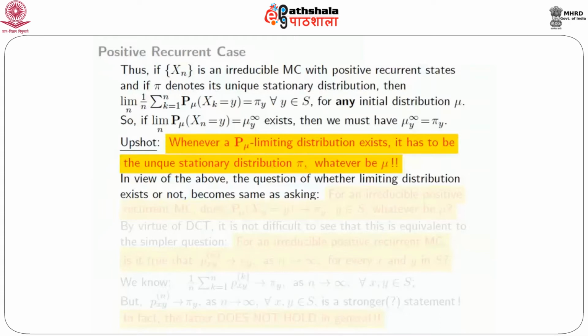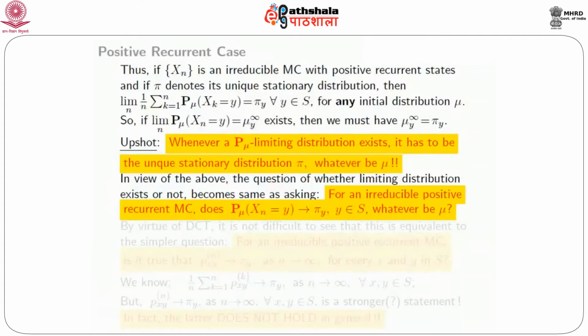So asking whether a limiting distribution exists becomes the same as asking this: for an irreducible positive recurrent Markov chain, does P_mu(X_n = y) converge to pi(y) whatever be mu?